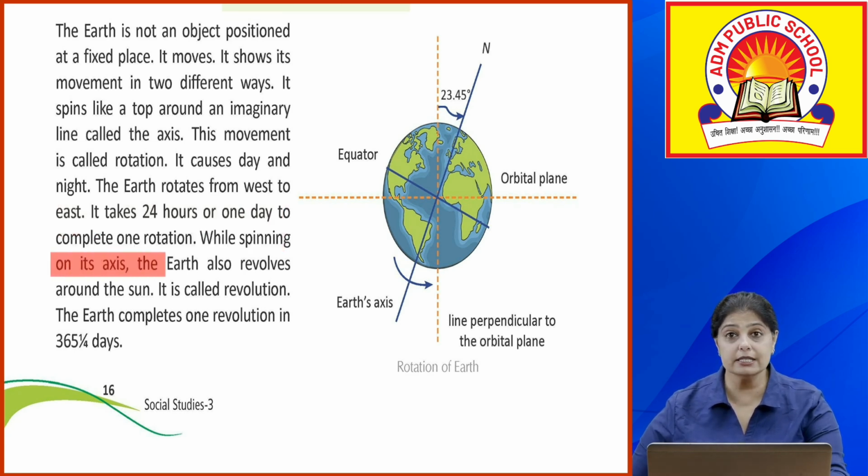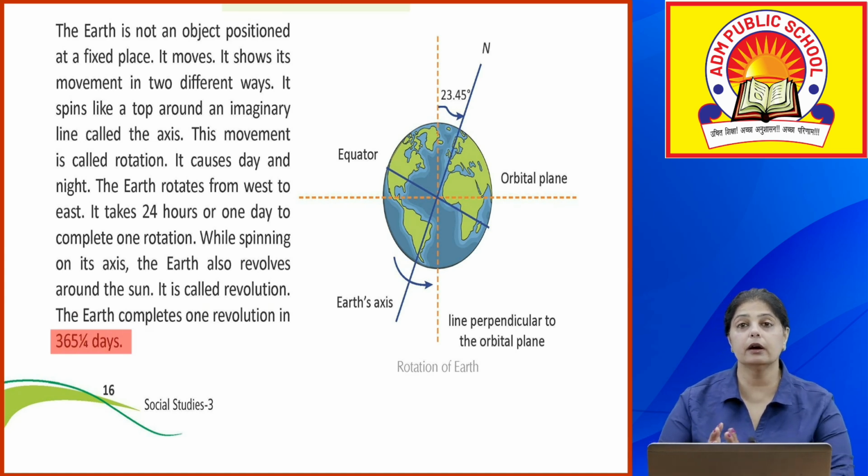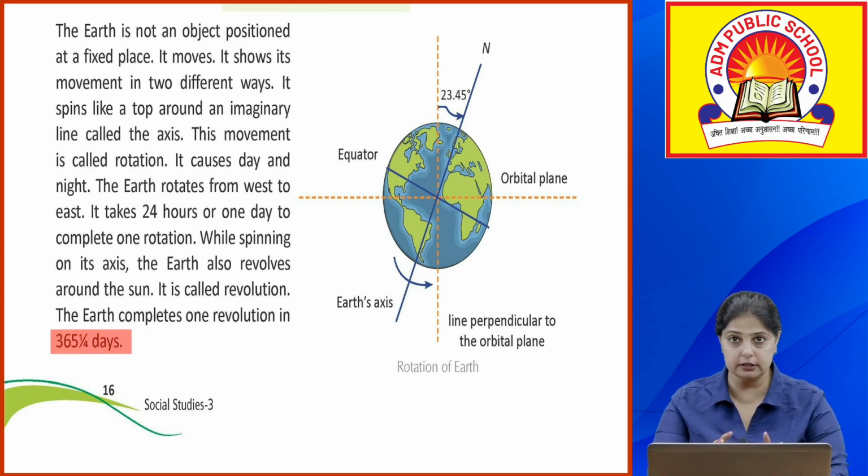While spinning on its axis, the earth also revolves around the sun. It is called revolution. The earth completes one revolution in 365 and 1/4 days. So जो अर्थ होता है, okay, एक ही जगह पे it is not fixed, it is continuously moving. So now there are two movements, दो तरीके के movements होते हैं.